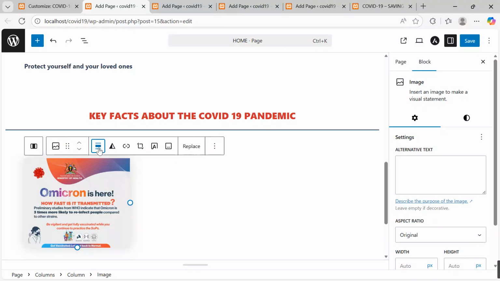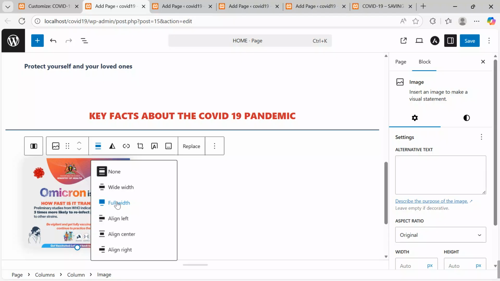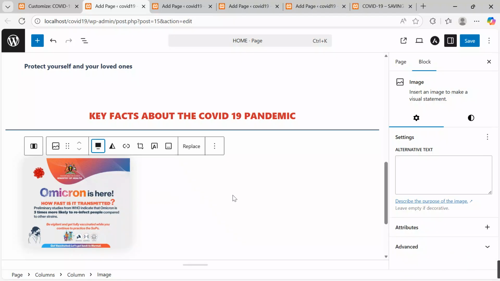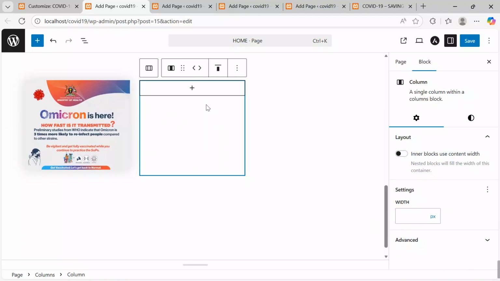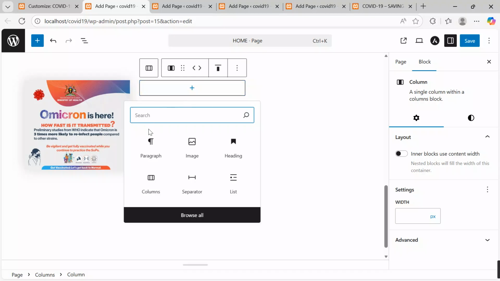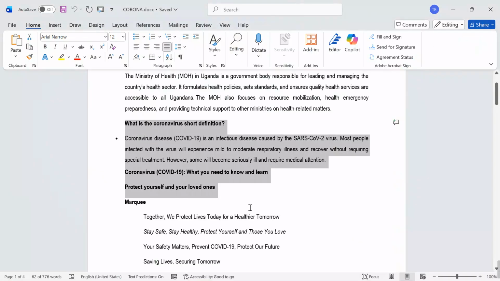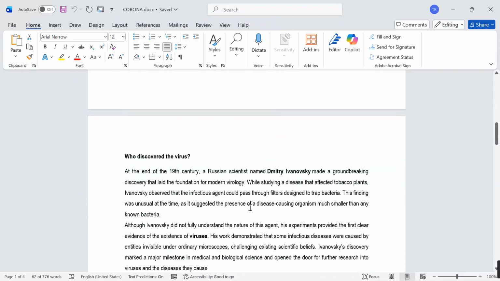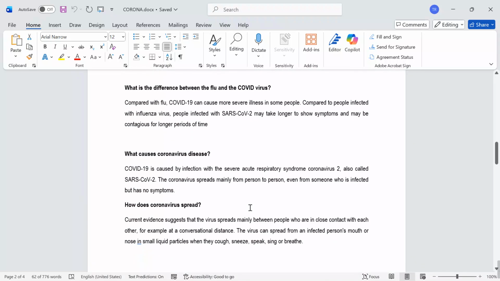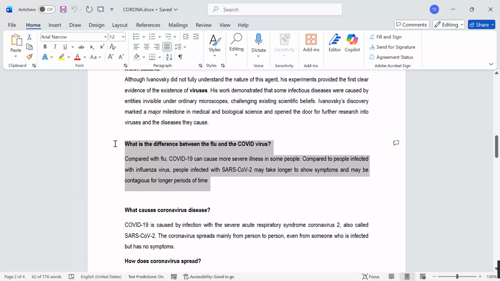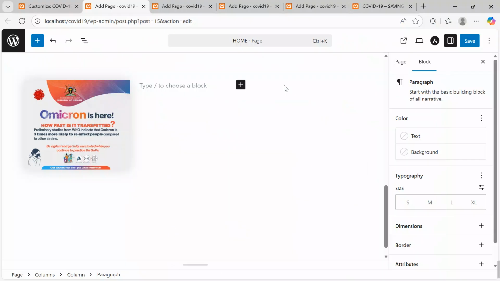What can we do onto it? We say full width. Yes, after putting it full width, I'll come here. I want to put some text. I say I need a paragraph, and here we are going to put the difference between flu and COVID. Click over there, come to your support material. Where is that paragraph? Difference between COVID and... yes, it's over here. What's the difference? Control C, come, and then paste.